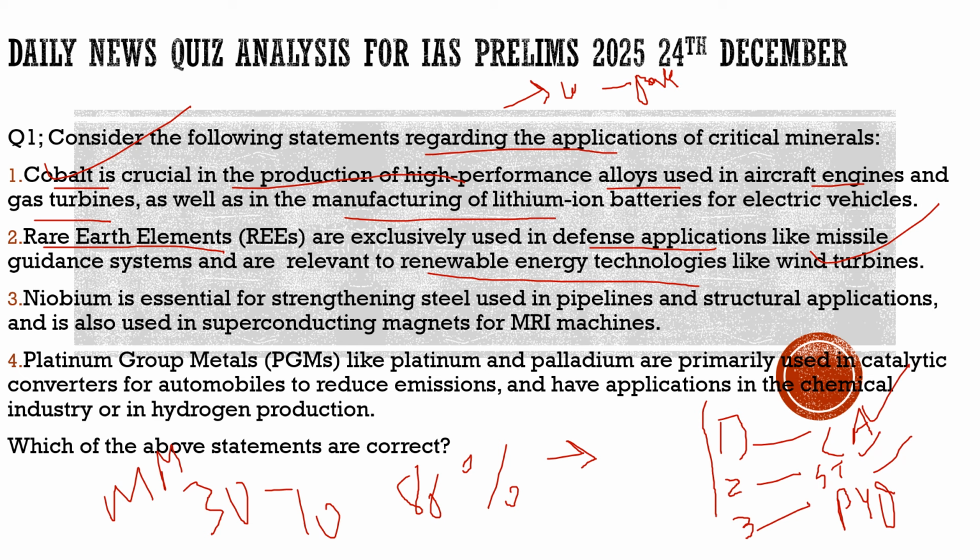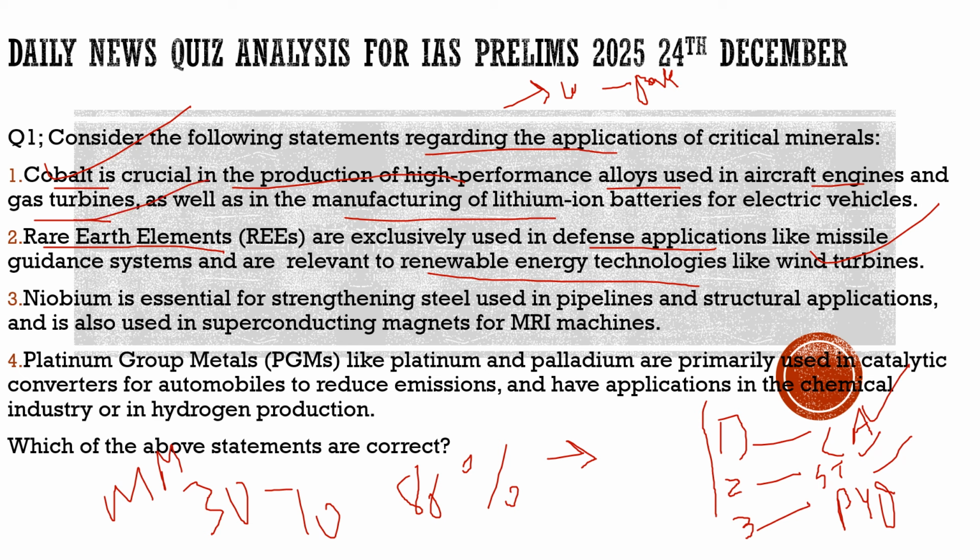So here we can see the applications of rare earth elements in defense as well as in renewable energy. If UPSC has this habit, they will ask you a direct question that rare earth elements are used in missile technology, in wind turbines, and they will give you other examples too. So it is best to know where they are used. So the second statement is also correct.